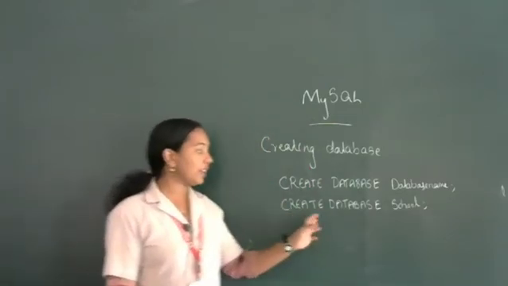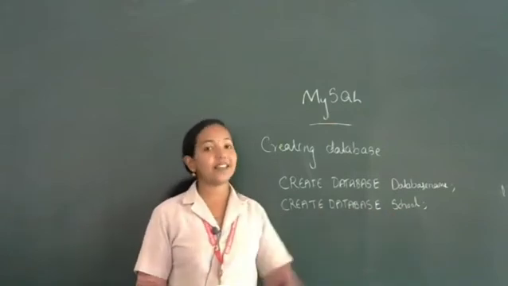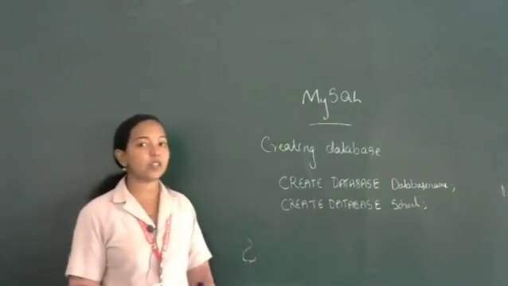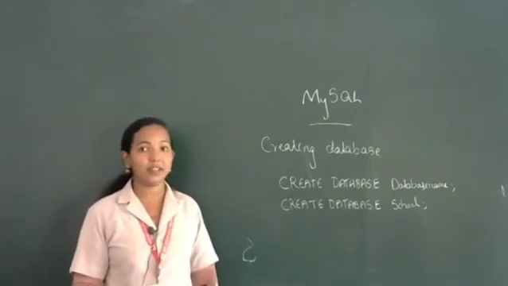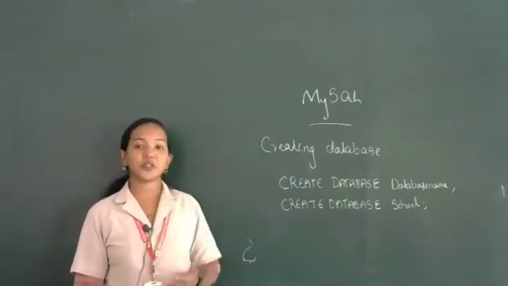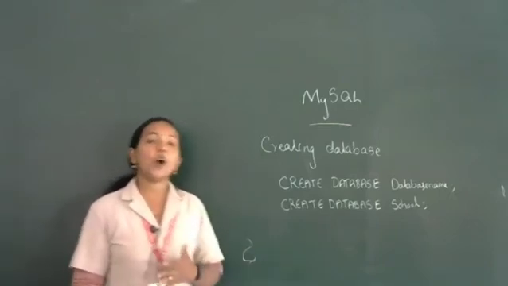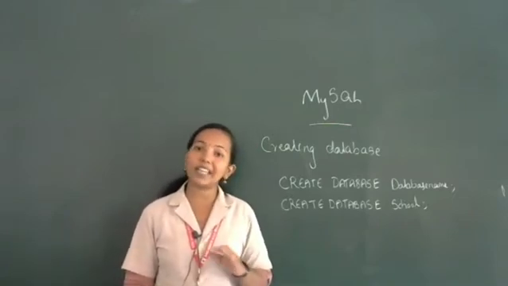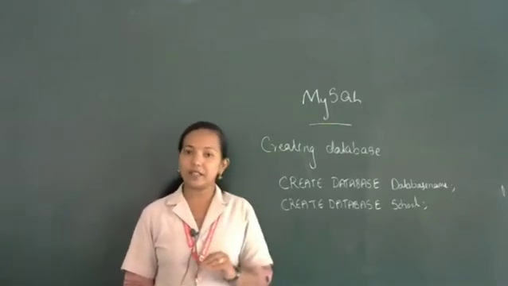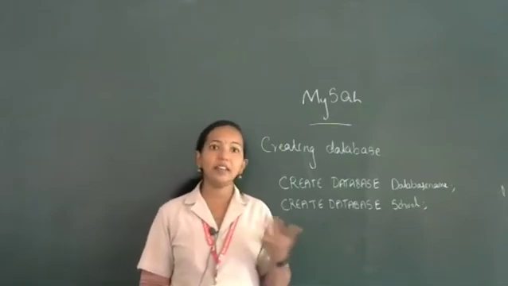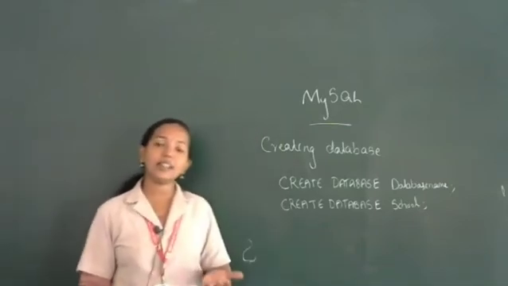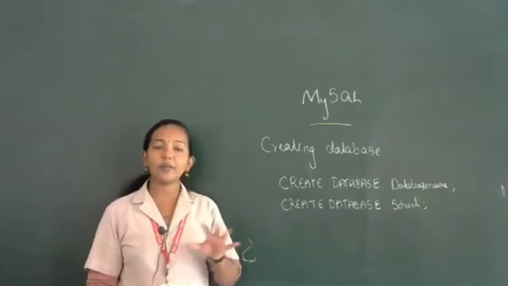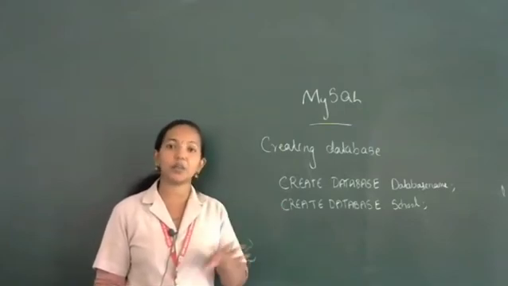When we create a database, MySQL will create a database for our transactions. Normally, when you open MySQL software, there is a default database present. When you type any query or create any tables, it will be saved into that particular database.